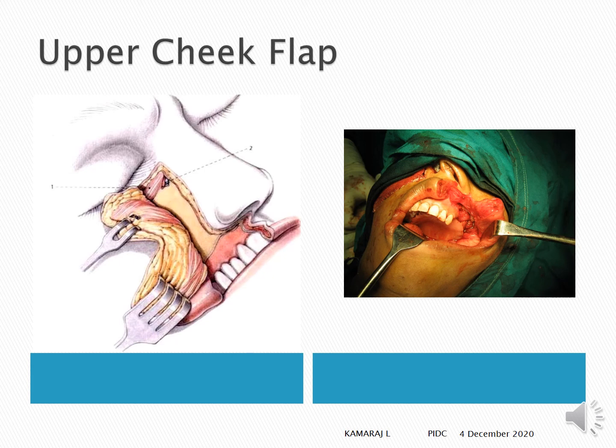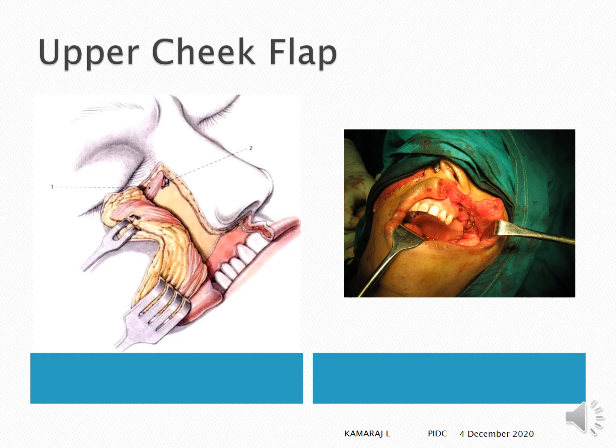So this incision is more commonly called as Weber-Ferguson incision. So you can see the lip has been split and then accessed posteriorly. So this is a subtotal maxillectomy on the right side.